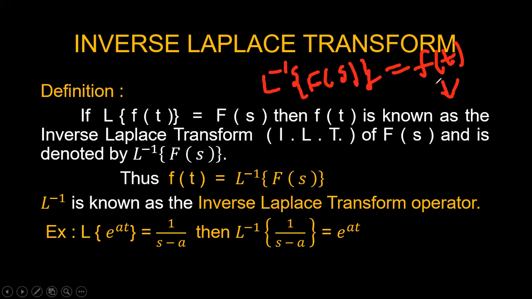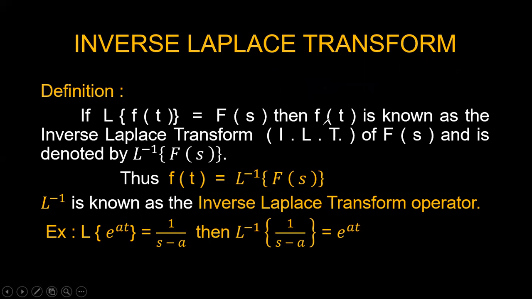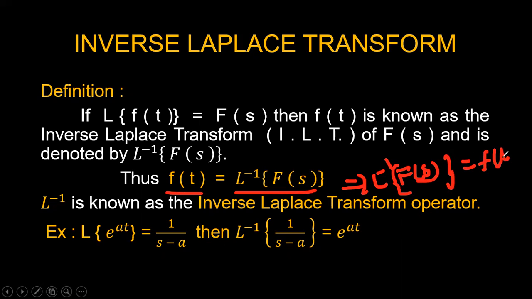Okay, the inverse Laplace transform of a function F(s). Now we are converting from the s domain to the time domain. That is, f(t) is equal to the Laplace inverse of F(s), or vice versa. You can represent it another way: the Laplace inverse of F(s) is equal to f(t). This is the way you can also represent it.